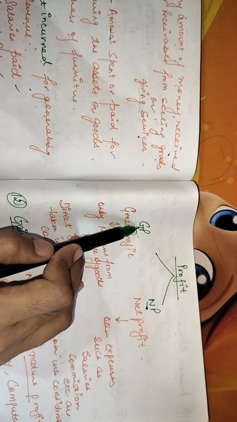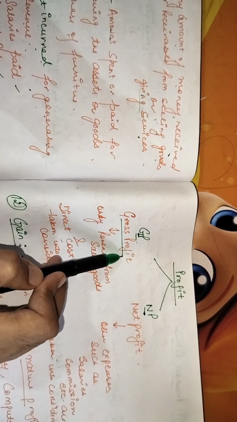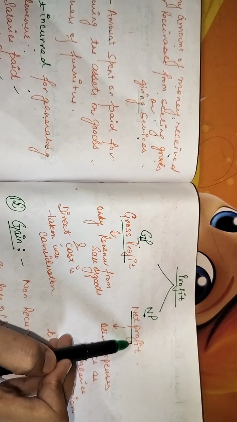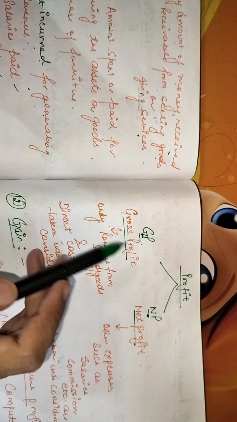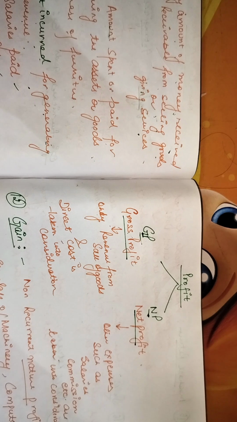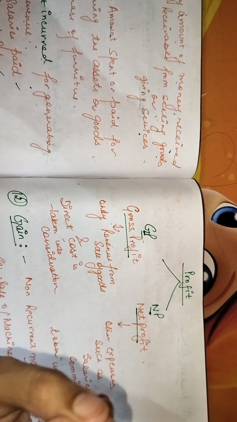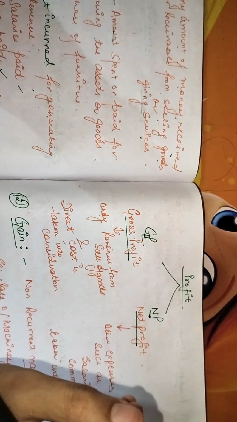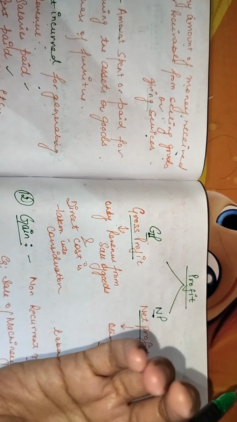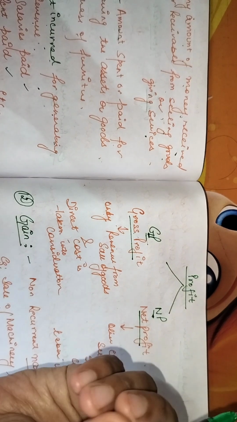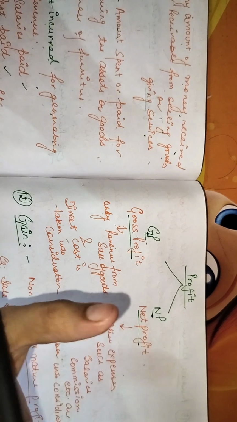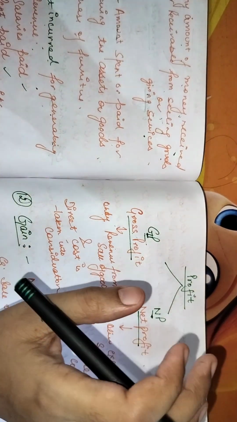What is GP? Gross profit. GP is gross profit and NP is net profit. What does gross profit basically mean? It is only the revenue from the sale of goods. When you are spending the money for basically selling the goods in the market, it is known as gross profit. Like you are just spending the money for the manufacturing of the goods, it will be considered as gross profit.